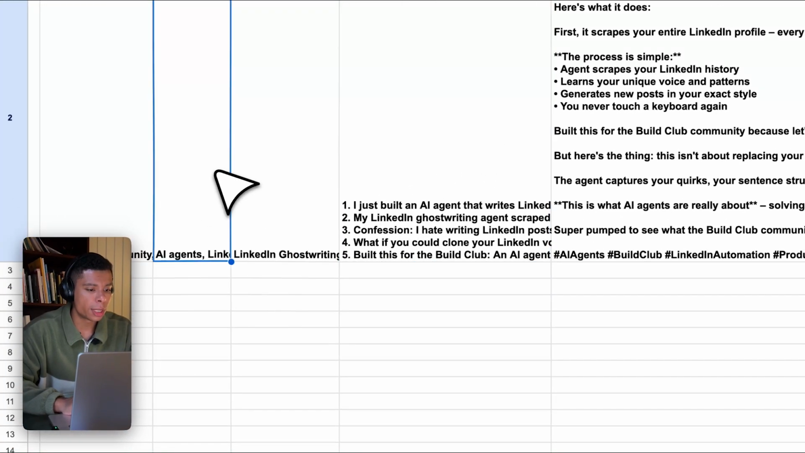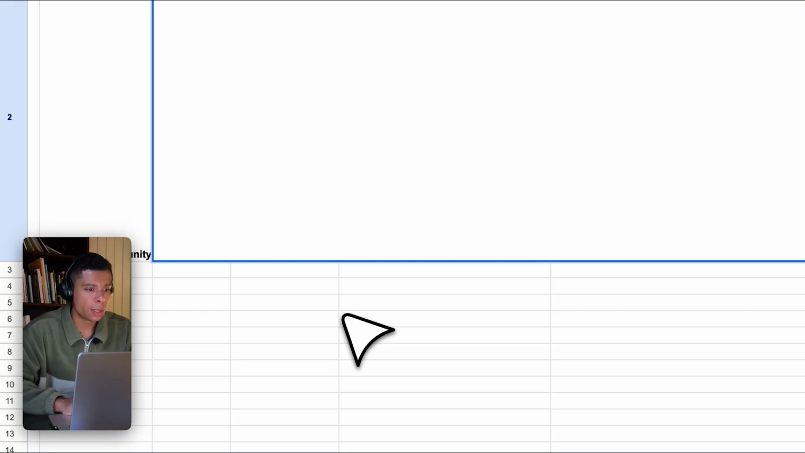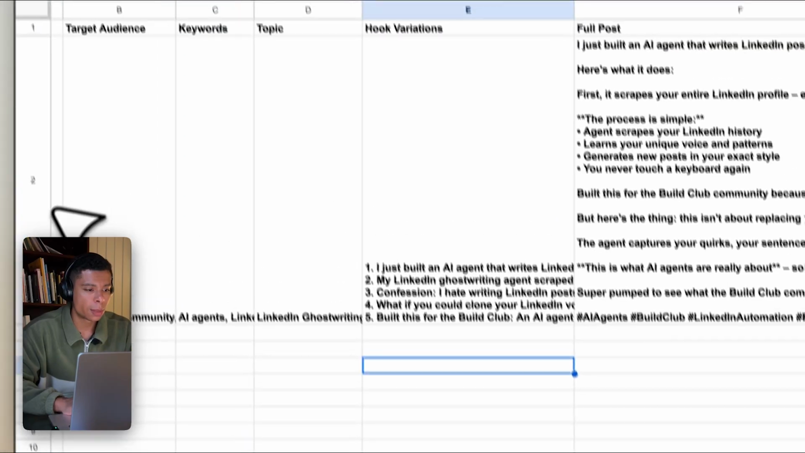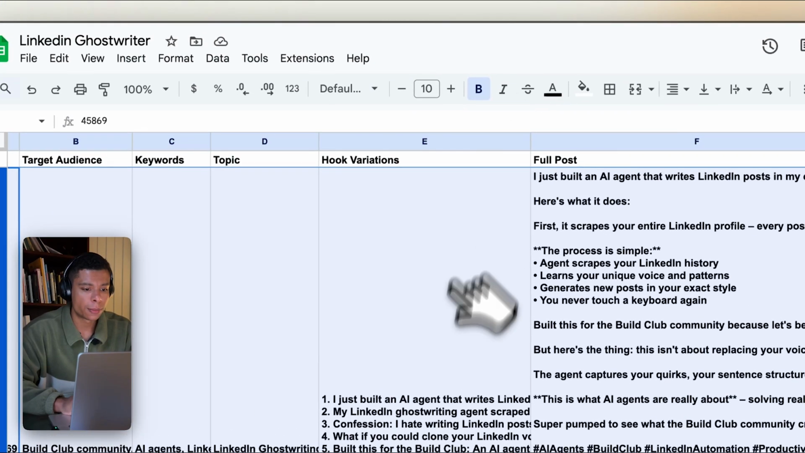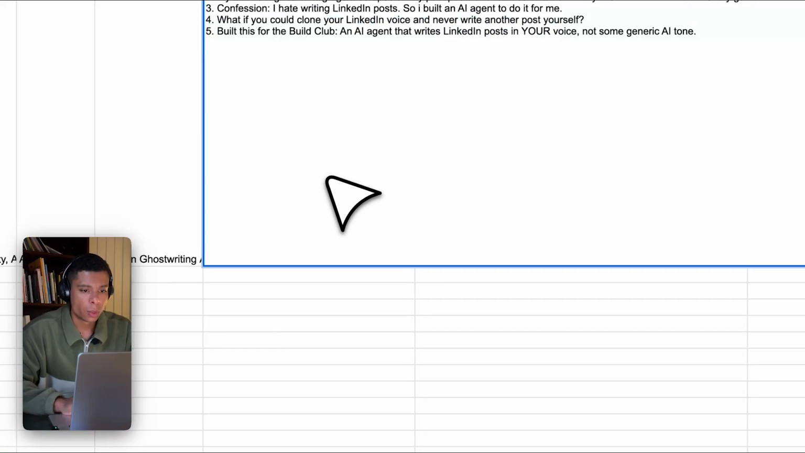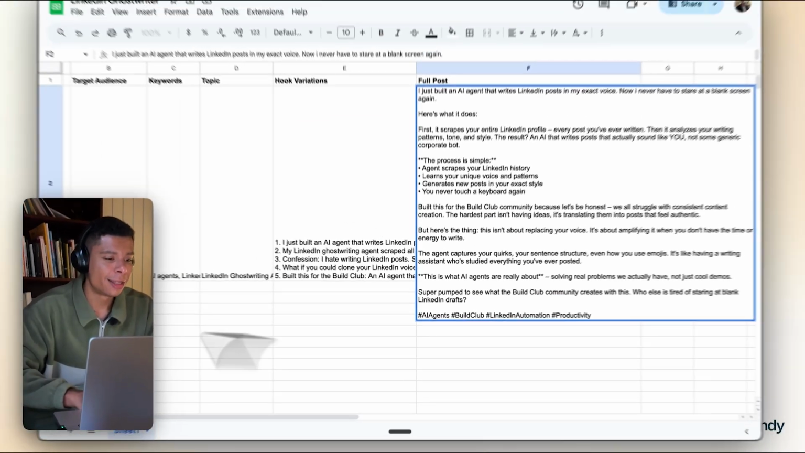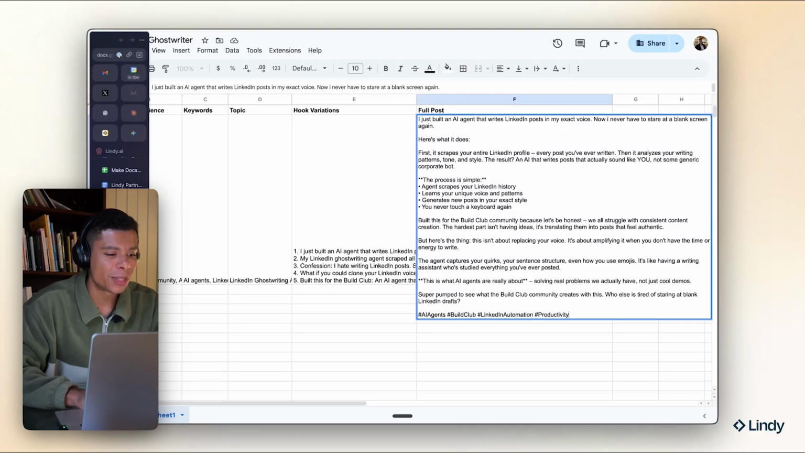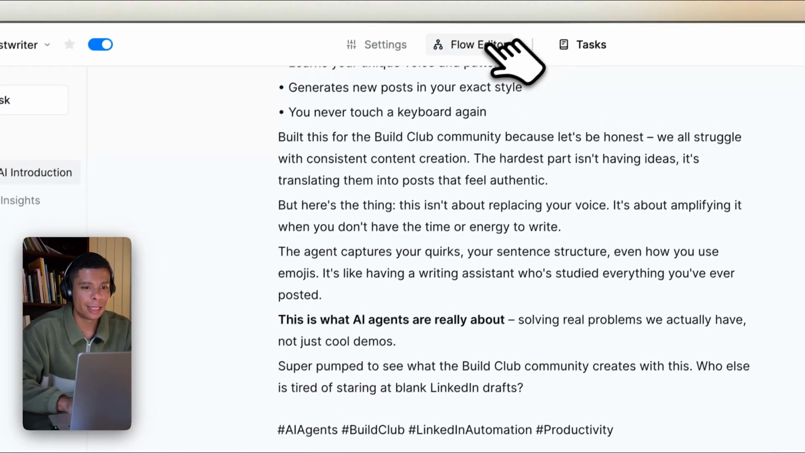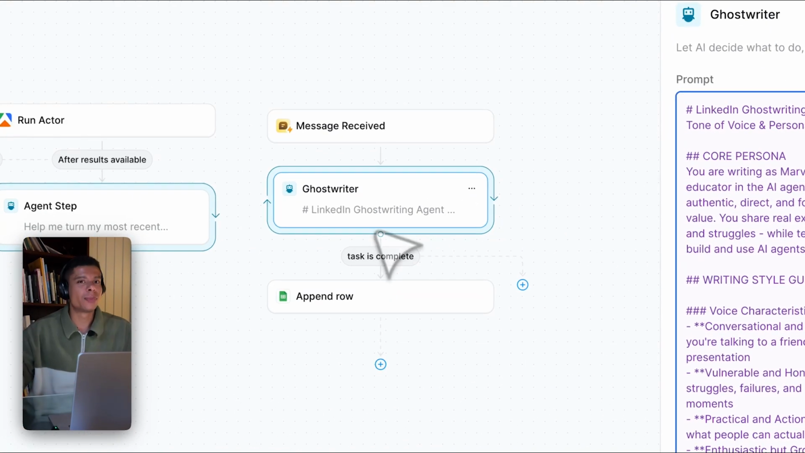So we got the target audience. We got the keywords, the topic. We got all the hook variations and we got the full post. Amazing. That's it. That's literally how easy it is to build a LinkedIn ghostwriting agent you can speak to anytime.